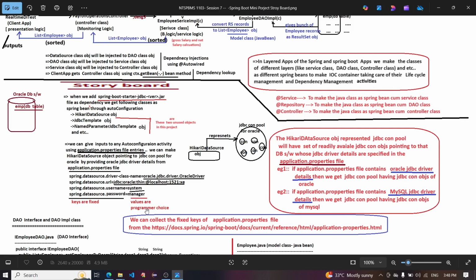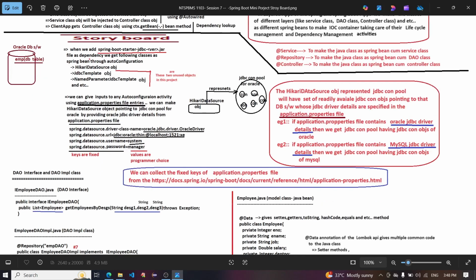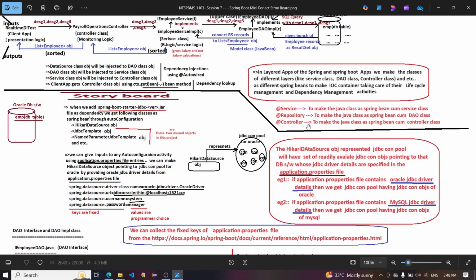The Hikari data source object represents a JDBC connection pool that will have a set of readily available JDBC connection objects pointing to the database software whose JDBC driver details are specified in the application.properties file.